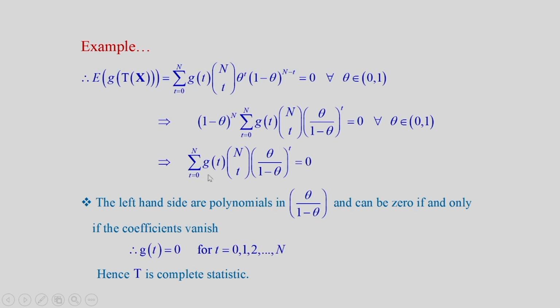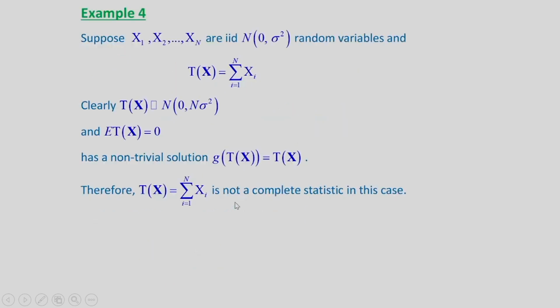Now, this condition will be satisfied because it is a polynomial in theta by 1 minus theta. So, this polynomial can be 0 if and only if all coefficients vanish, that means g(t) must be equal to 0 for t equal to 0, 1, 2 up to n. Hence, T is a complete statistic. So, in this case we proved that T is a complete statistic.